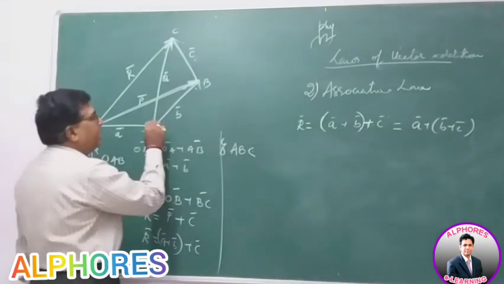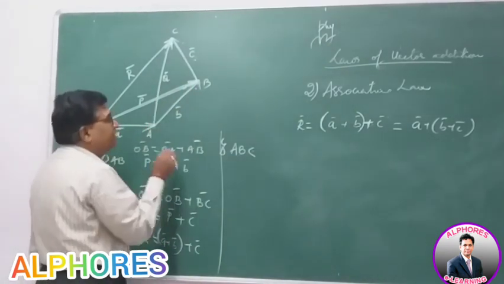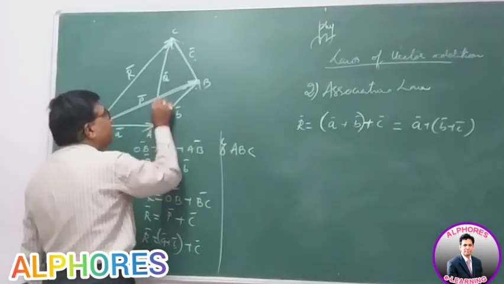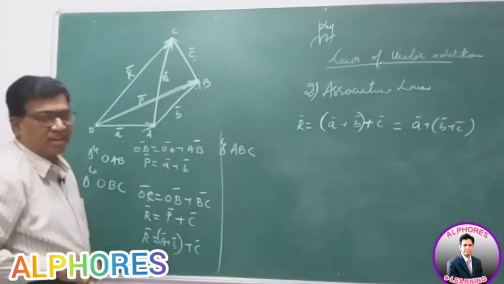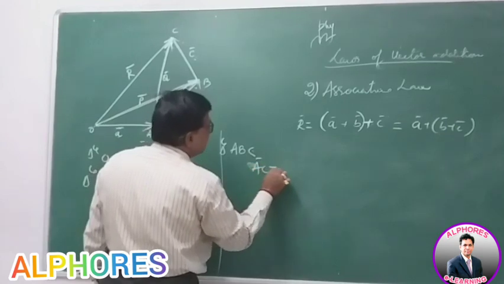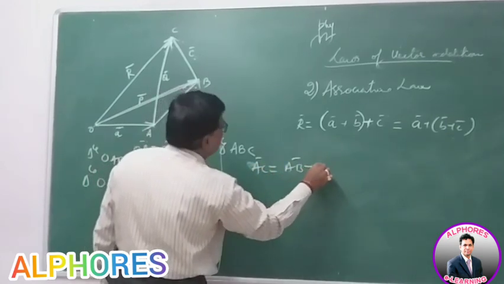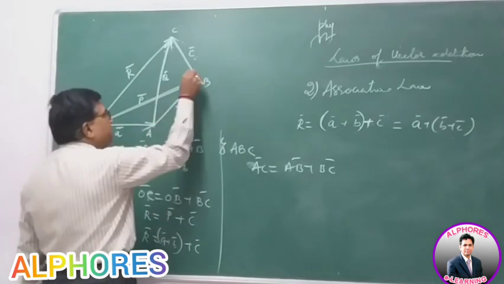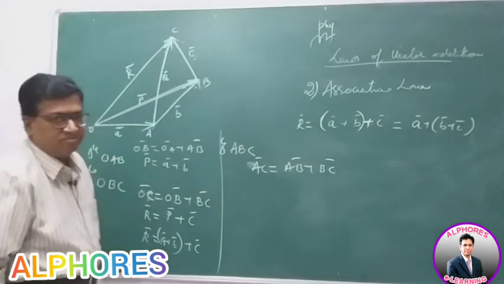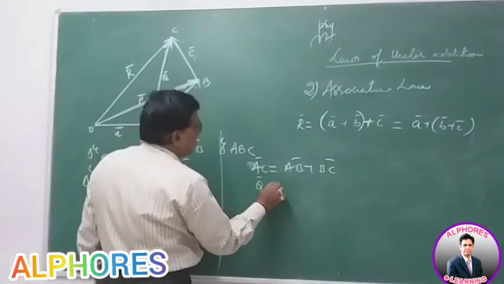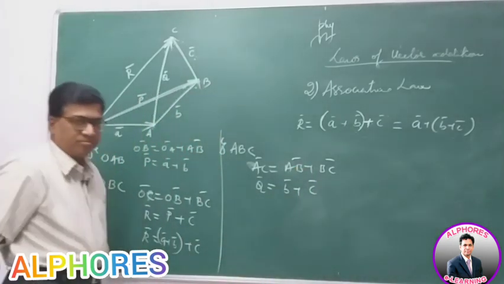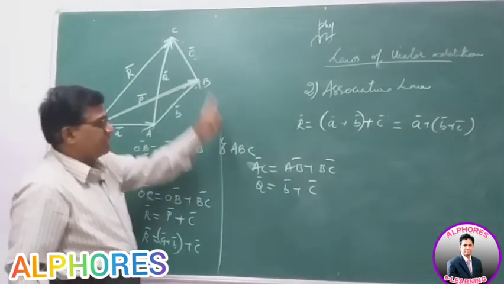So from the triangle ABC, AB line segment is B bar, BC line segment is C bar. So AC is the third side, Q bar. AC is the resultant. According to the triangle law, AC bar is equal to AB bar plus BC bar. That is, Q bar is equal to AB, that is B bar, plus BC, that is C bar. So Q bar is B bar plus C bar.